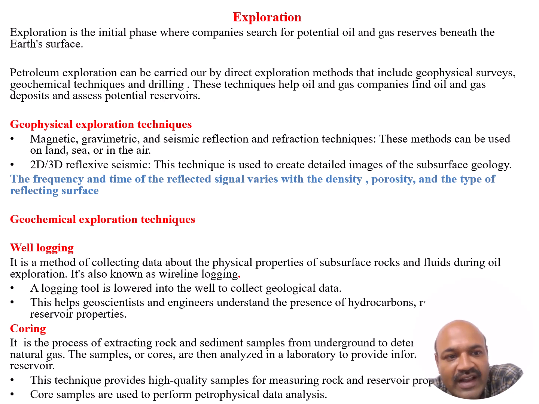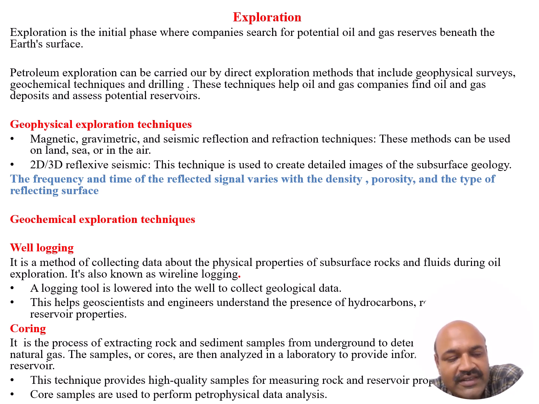Exploration of petroleum oils can be done by geophysical exploration techniques, by magnetic, gravimetric, seismic and refraction methods. Then by using 2D and 3D reflection seismic methods we can do geophysical exploration. Under geochemical exploration techniques, well logging and coring can be done.